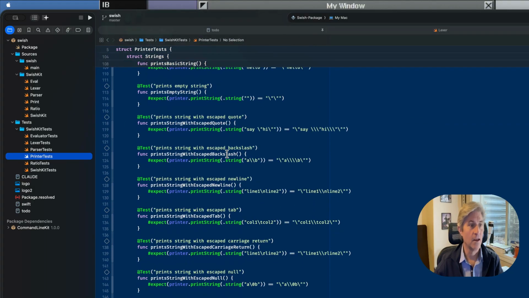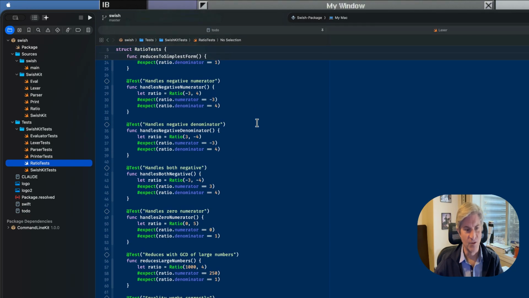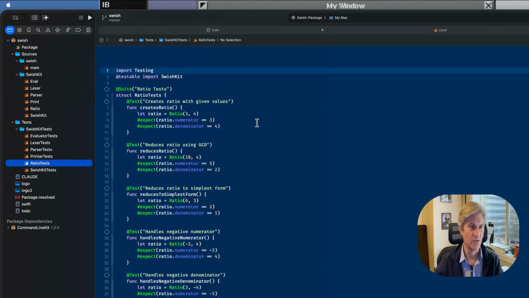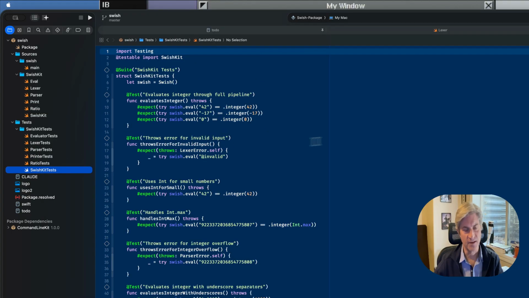And for some reason it broke out special tests for working with ratios. I think that's because it created its own ratio structure to represent our ratios. And then we have tests to test the whole interpreter flow.